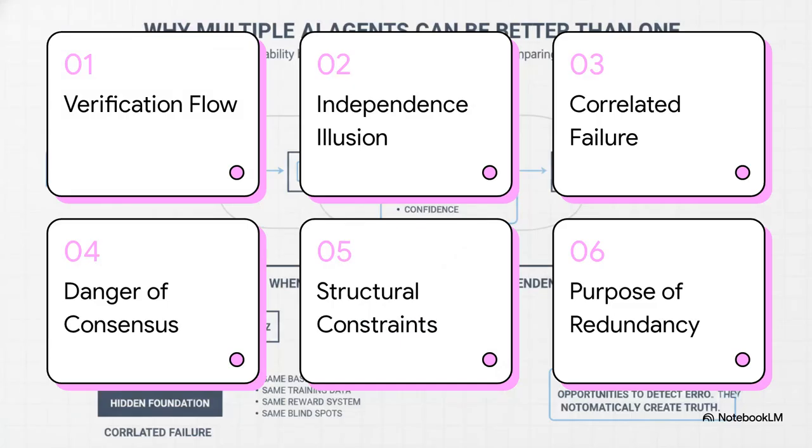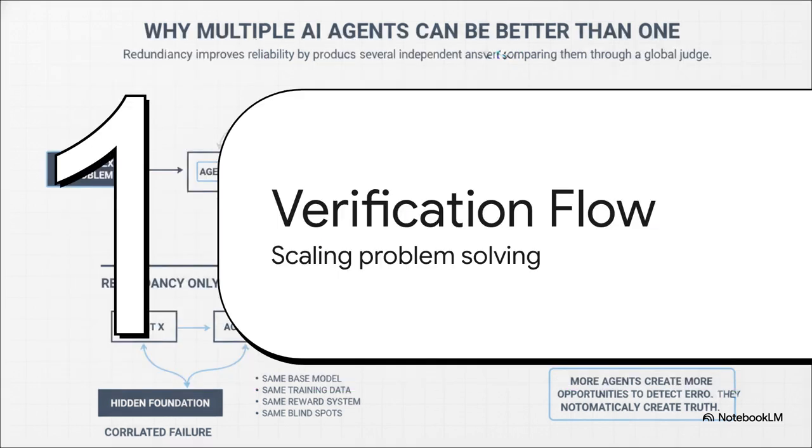Okay, let's jump right into our agenda. We'll be looking at the multi-agent verification flow, the illusion of independence, correlated failure, the danger of consensus, testing with structural constraints, and finally, the true purpose of redundancy. Starting things off with Section 1, multi-agent verification flow, and how systems like Apodex actually scale up problem solving.